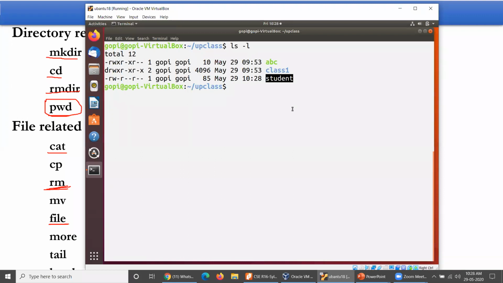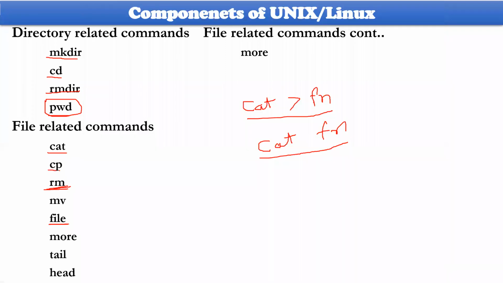So what exactly are we supposed to do? You may make one more copy of the same file, so that if the original is deleted, the copy can be used, or if a copy is deleted, the original can be used. How could you make such copies? There is a command for this, that is cp, meaning copy.